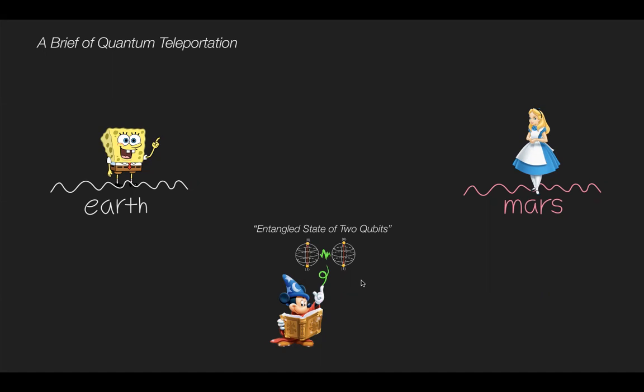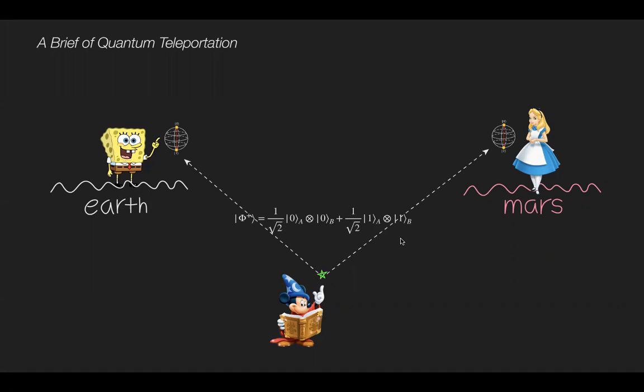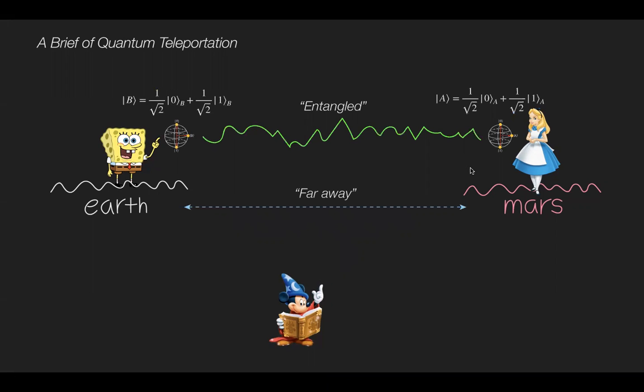First of all, there is a third party called Mickey Mouse between Bob and Alice. Mickey Mouse creates an entangled quantum state of two qubits. The entangled state could be one of the Bell states. Then he sends the B portion to Bob and the A portion to Alice. So Bob and Alice each have an entangled qubit.